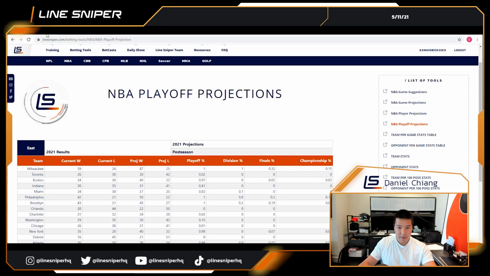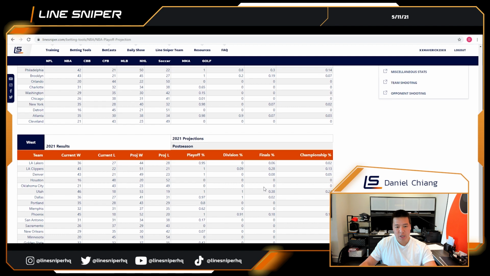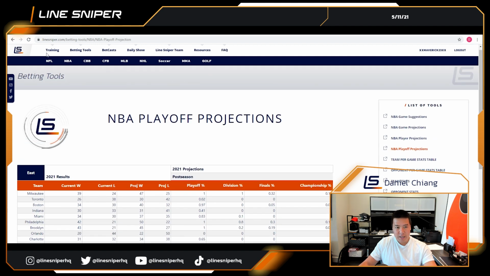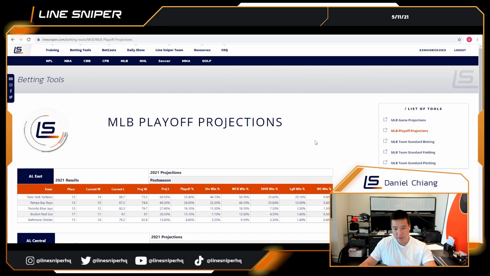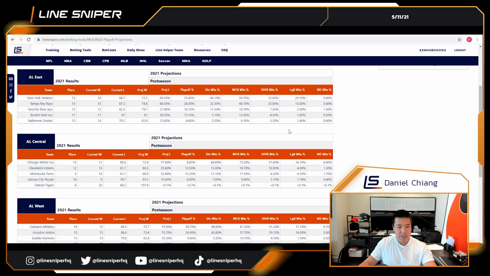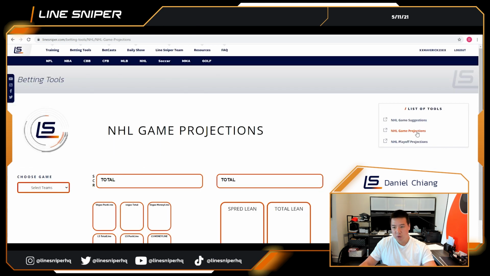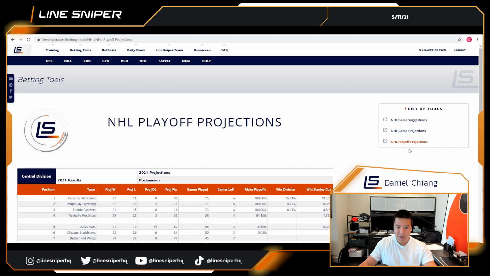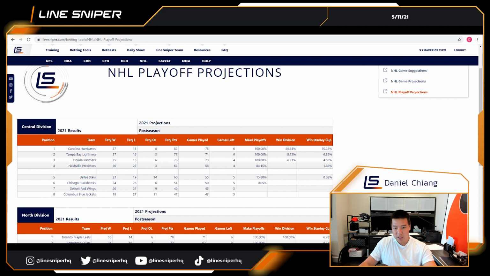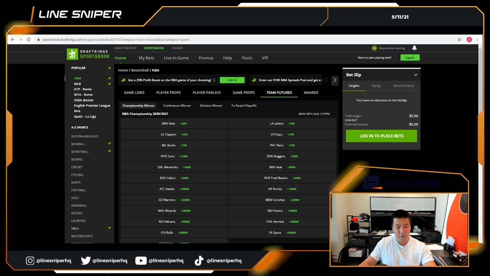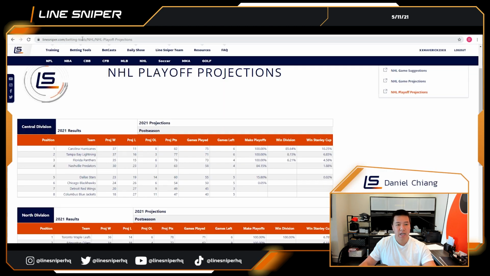We have this for every team for each of the conferences, as well as for each of the different sports. So for example, if you go to MLB and you want to look at the MLB playoff projections, we have the same thing attached here, as well as for NHL. And this will give you a real leg up if you're trying to make futures bets. Ultimately, comparing the percentage to win each of the playoffs, divisions, Stanley Cups against what your futures books are offering is a great way to see if there's any value in the futures market.